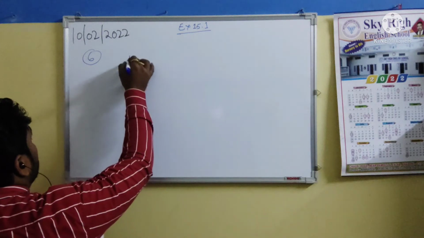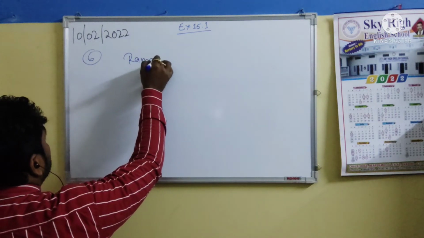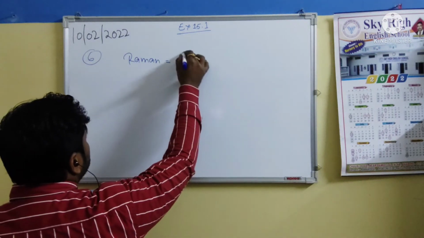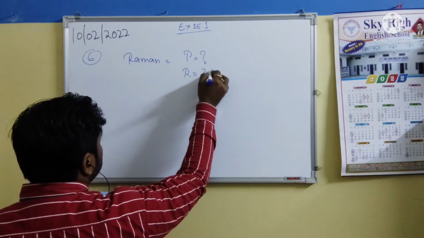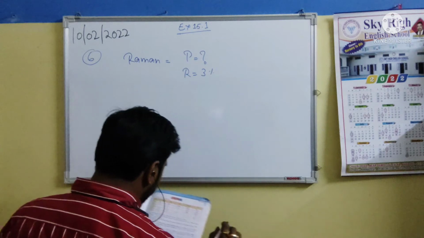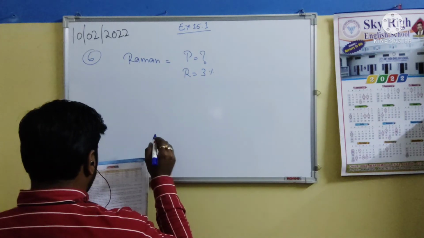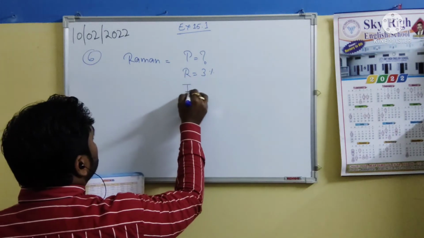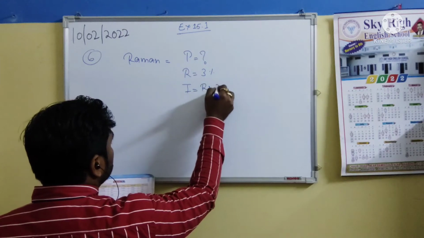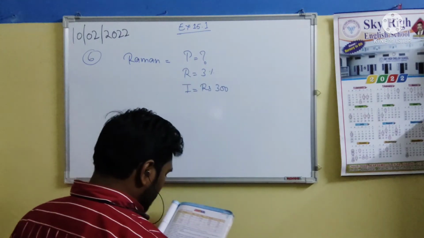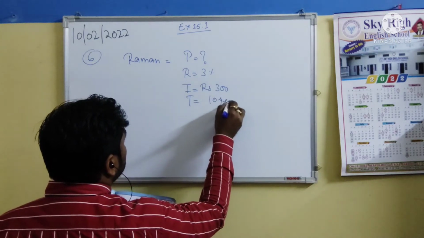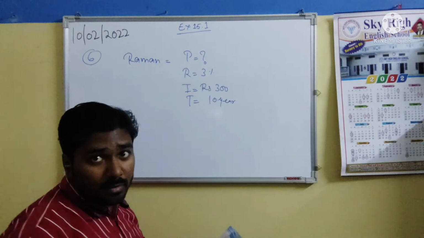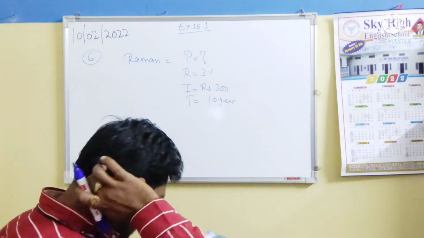So the Raman part: principal is unknown, rate is 3% because the 3% was for both parties, and it got interest of rupees 300, and the time he took was 10 years.